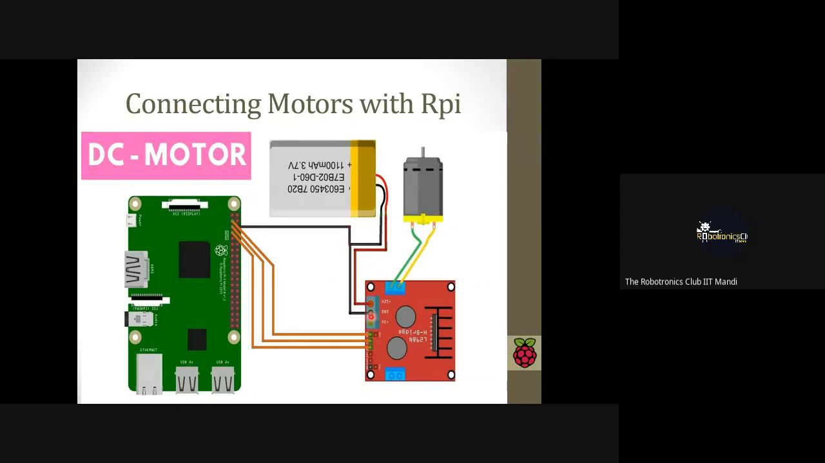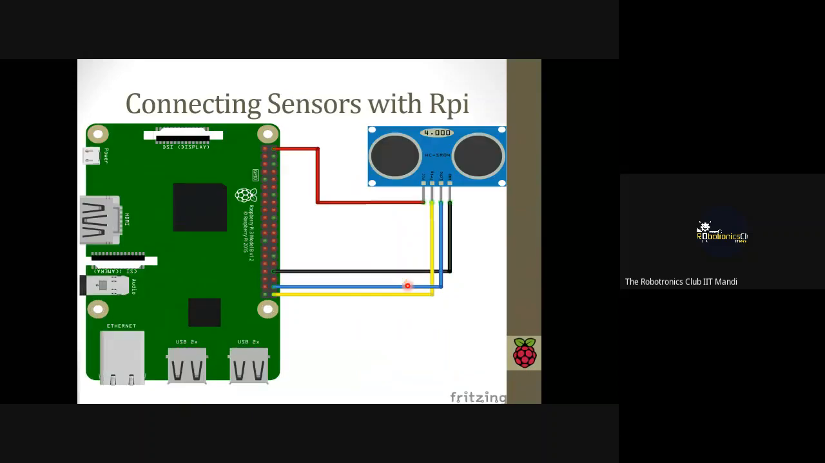The ground of our motor driver and the ground of the Raspberry Pi should be common, and the digital pins will be connected. The digital pins for the motors, one for high and one for low, should be connected to the motor driver, and the ground pin should also be connected to the motor driver. And here we can give the connection to our motor with this output pin.